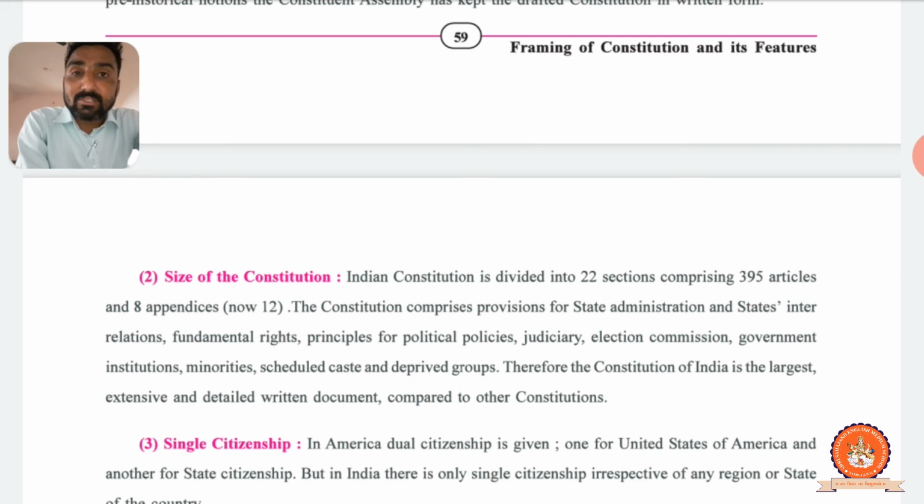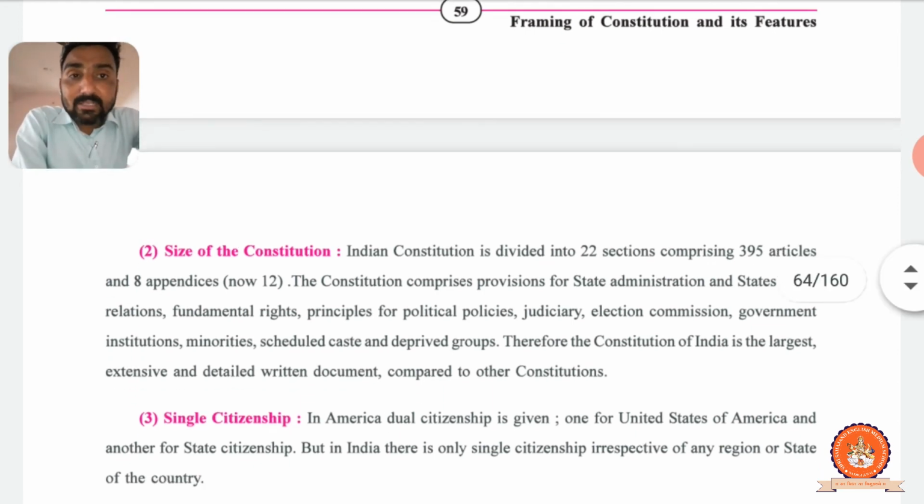When the Constitution was written, there were 8 schedules, but after the amendments, now there are a total of 12 schedules. Make a bracket on this one. The Constitution comprises provisions for state administration and state interrelations, fundamental rights, principles for political policies, judiciary, Election Commission, government institutions, minorities, scheduled castes and deprived groups.